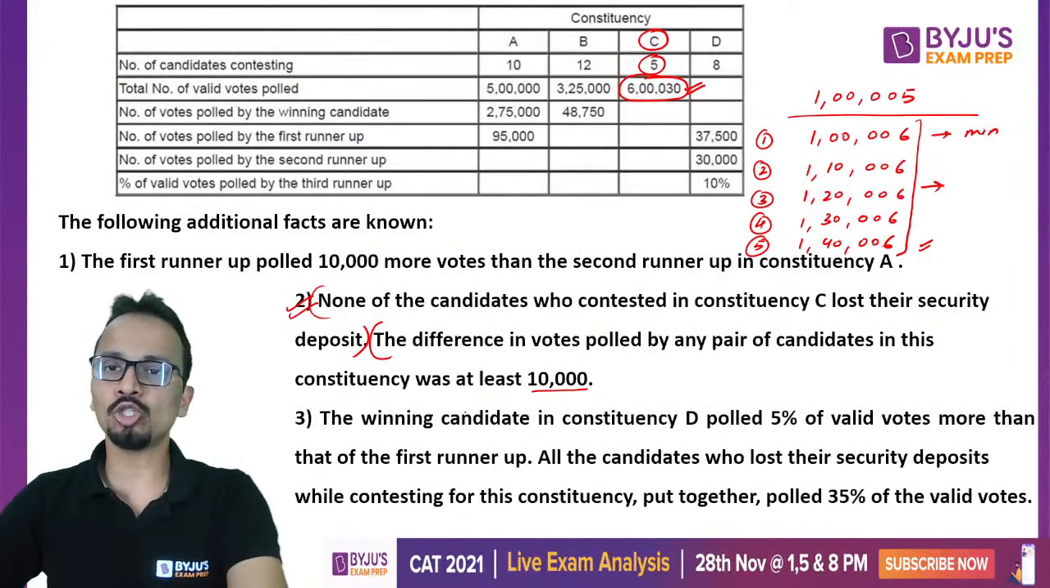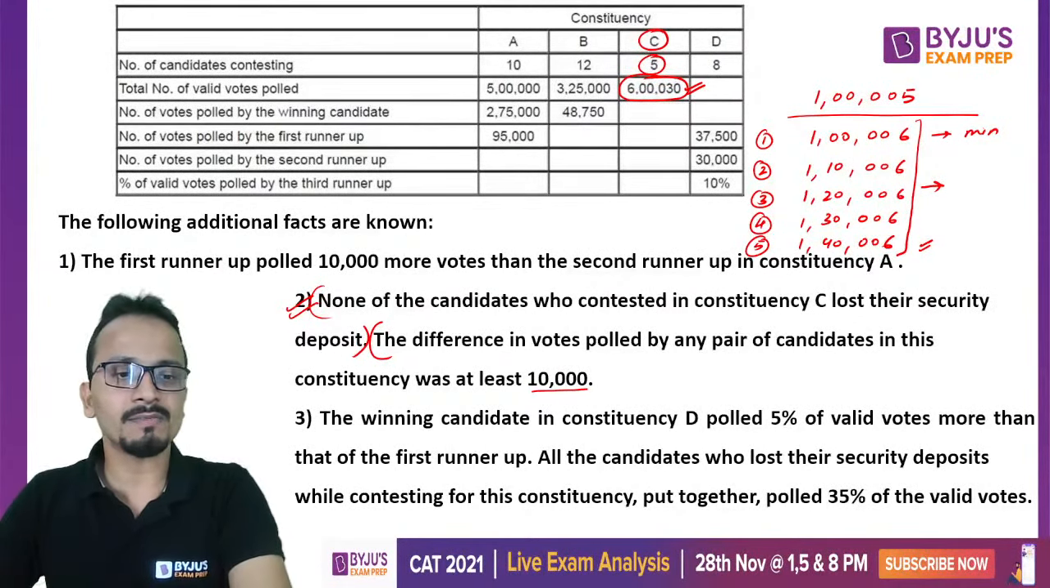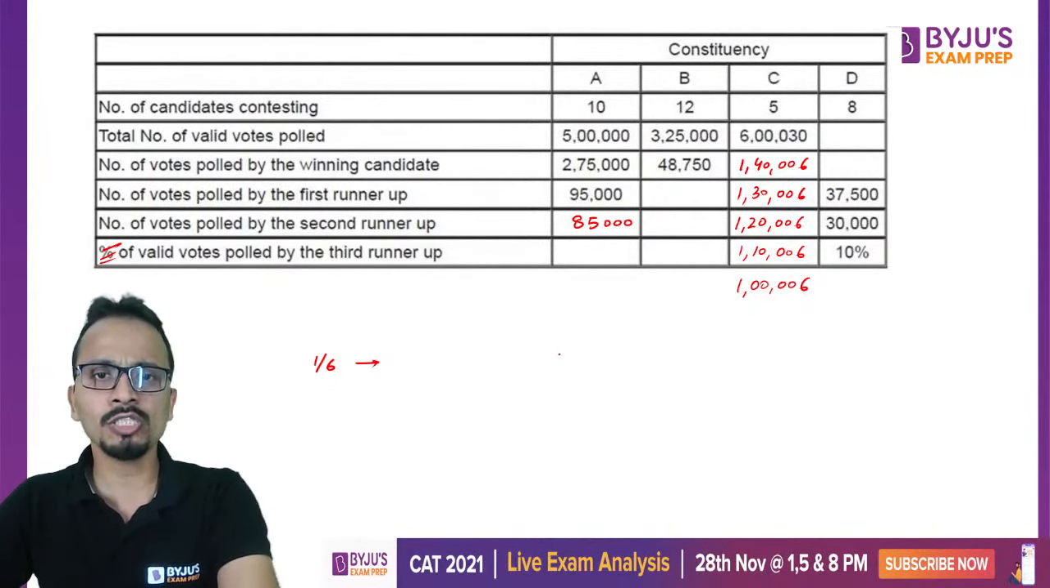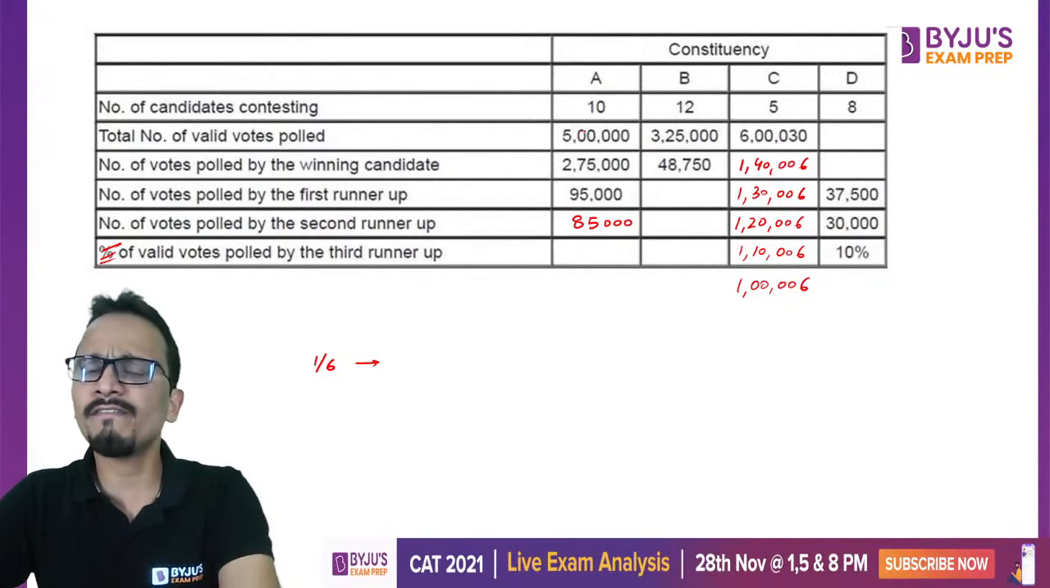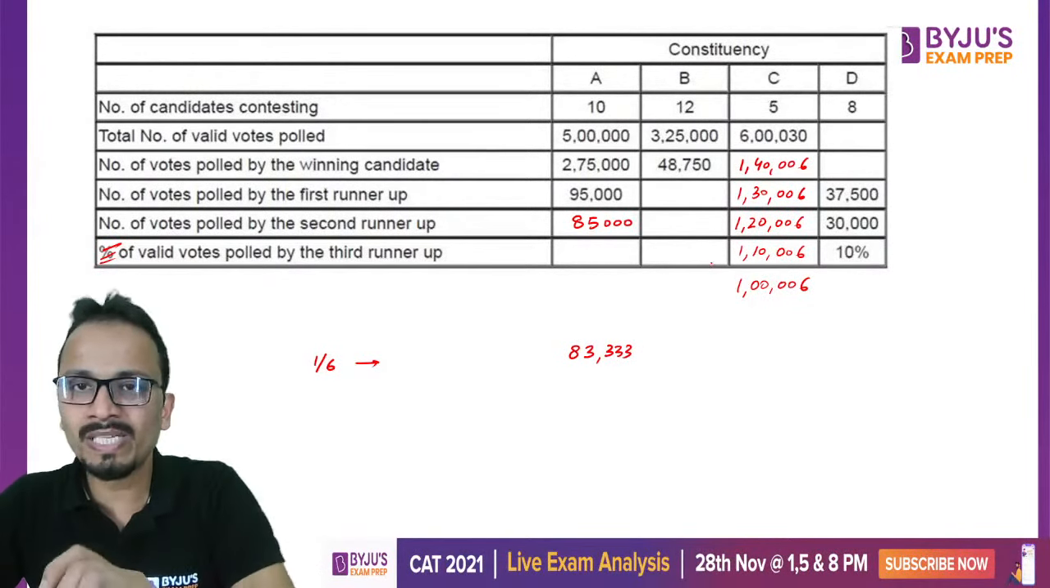Statement number 2 is also over. I will erase the screen because I have noted down all this information on the next page. Also, I'll write a few more things. One sixth of the poll, basically the value at which I can lose my security deposit. So 1/6 for all the candidates, for all the constituencies I should write. So constituency A, total valid votes is 5 lakhs. 5 lakhs divided by 6 is somewhere around 83,333.